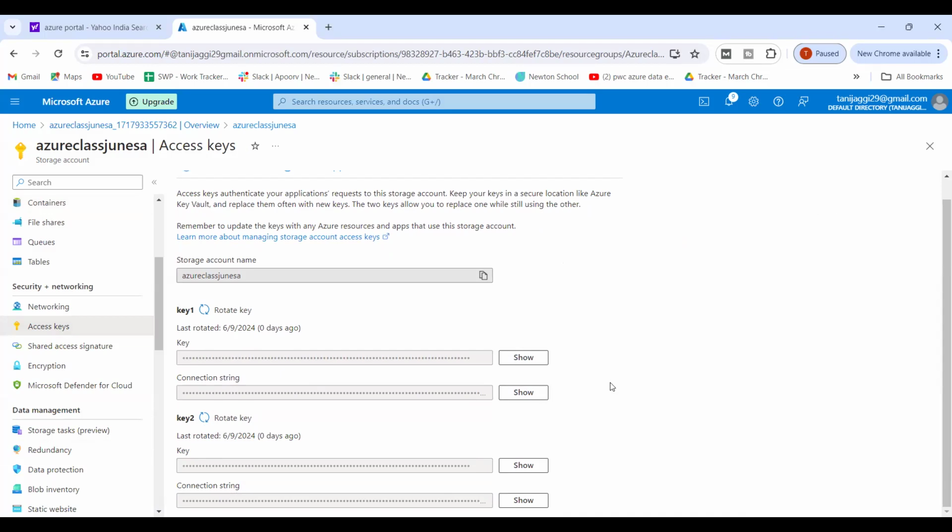So are both keys important? Do we have to create both keys? Are both keys useful? What do you think? Anyone? What do you mean by key 1 and key 2? Why are there two different keys, or two different secrets, created?